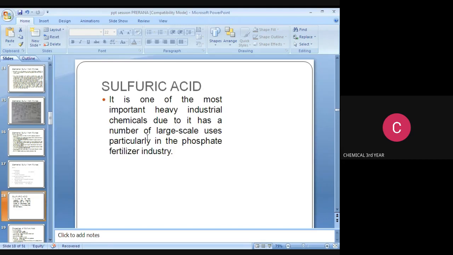Next, we move on to the next topic, sulfuric acid. This is also an important subject for GATE coaching theory. Sulfuric acid is one of the most important heavy industrial chemicals, as it has a number of large scale uses, particularly in the phosphate fertilizer industry. Sulfuric acid is mainly used in the fertilizer industry.